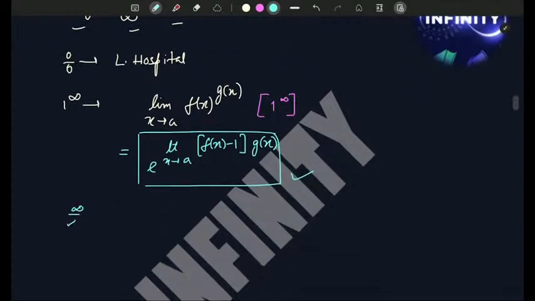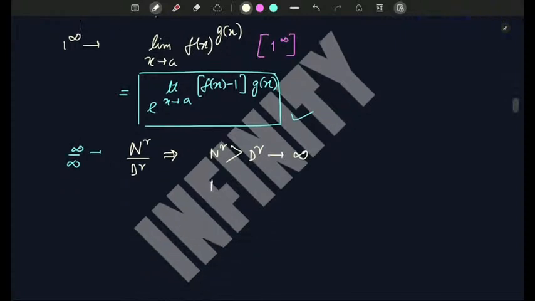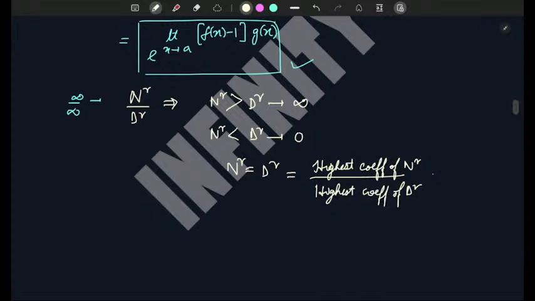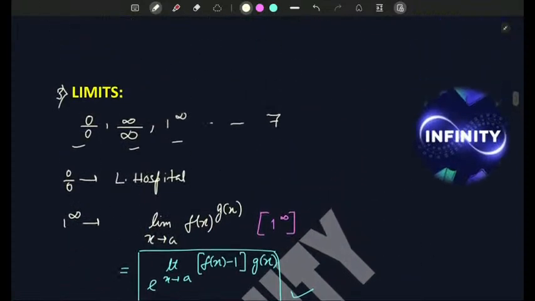Next is infinity by infinity format. Suppose it is in the format numerator by denominator. Here if the degree of numerator is greater than denominator, answer is infinity. If numerator is lesser than denominator, answer is 0. And if numerator is equal to denominator, you will use highest coefficient of numerator by highest coefficient of denominator. So these are all from the limits chapter.